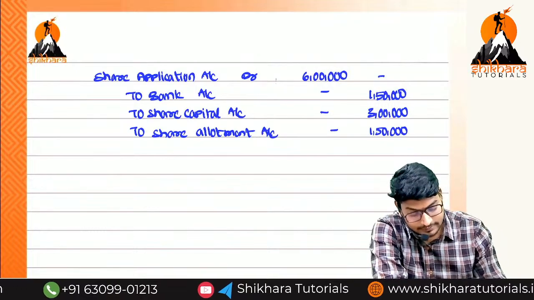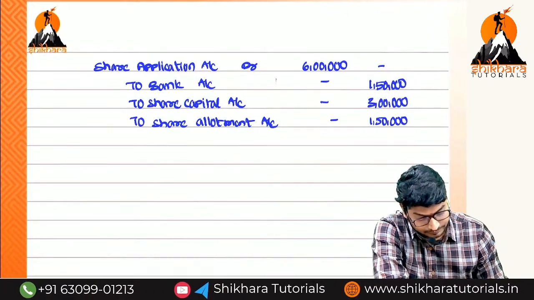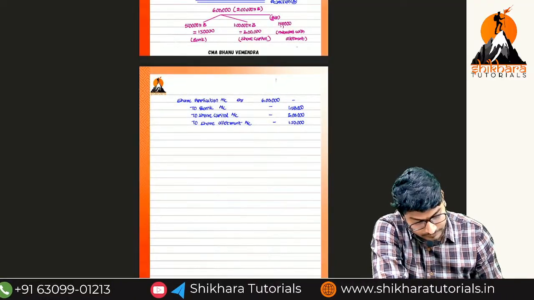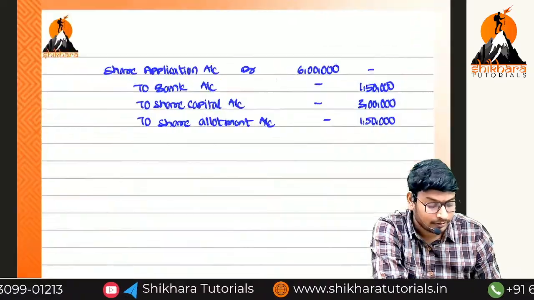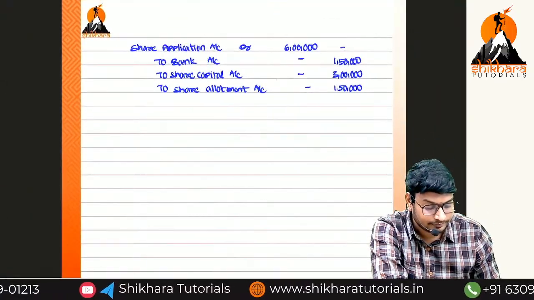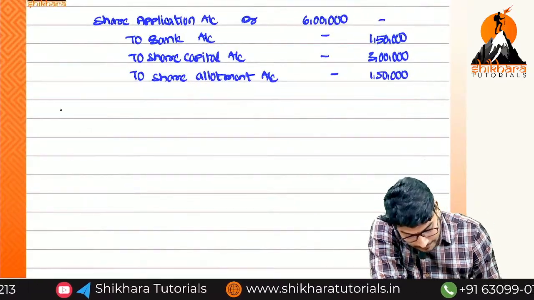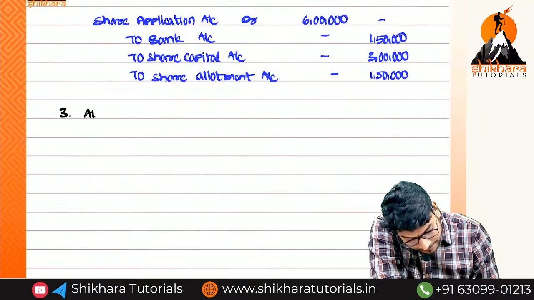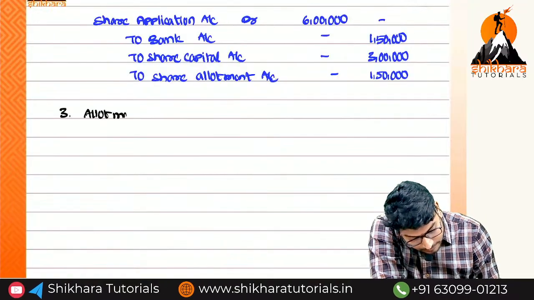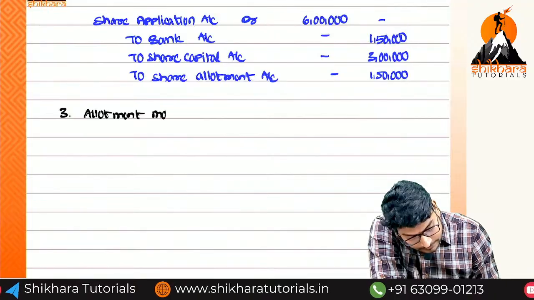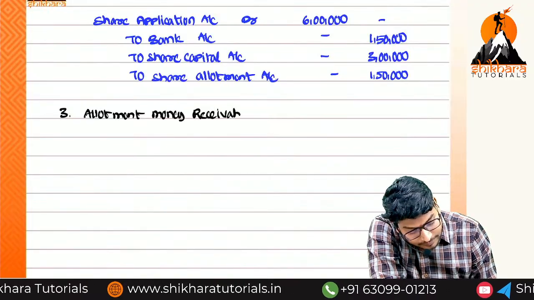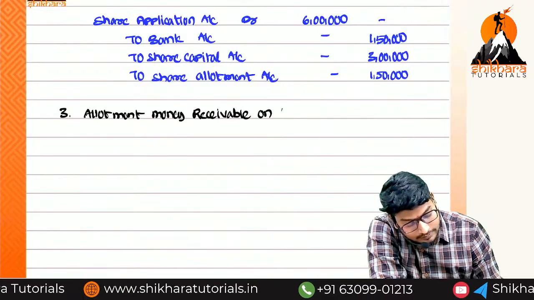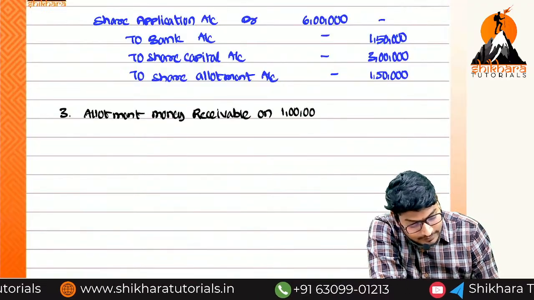What is the third journal entry? Allotment money due or receivable. Only on how many shares? Allotment money receivable on the actual 1 lakh shares.